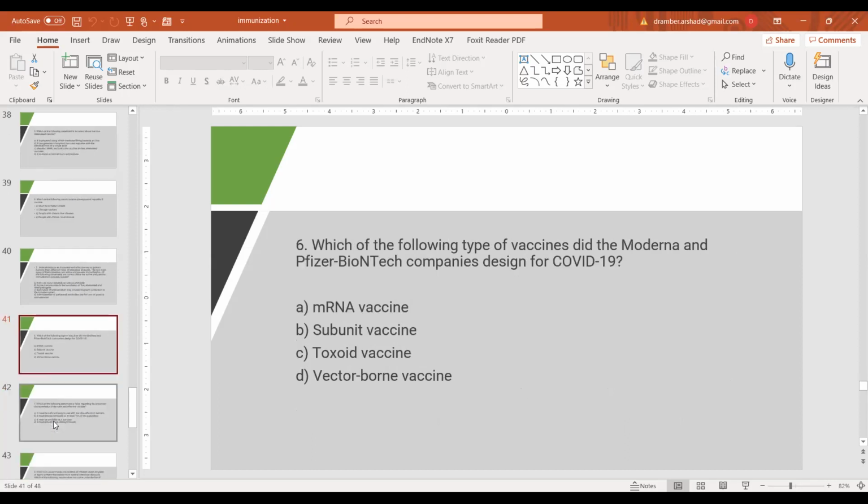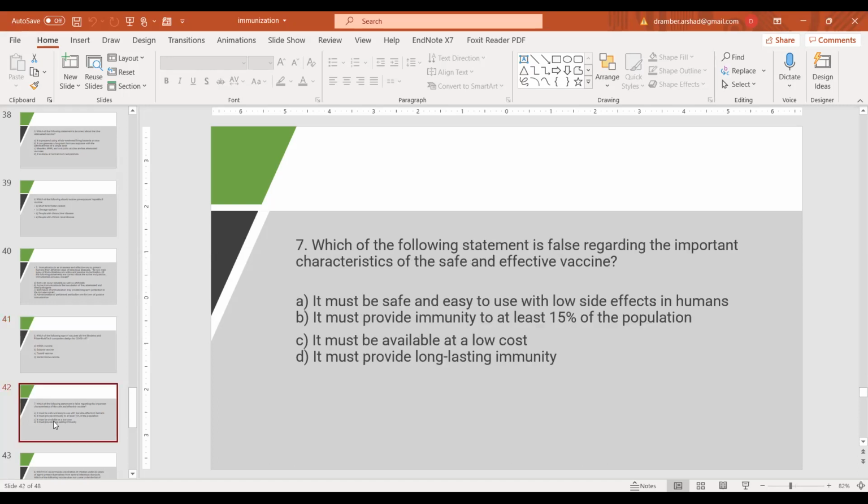Which of the following type of vaccines did Moderna and Pfizer BioNTech companies design for COVID-19? Either messenger RNA-based vaccines, subunit vaccines, toxoid vaccines, or vector-borne vaccines. A. Yes, these were messenger RNA-based vaccines, highly effective, and now Pakistan is also using this Pfizer vaccine as a booster dose, mostly given at various vaccination centers.